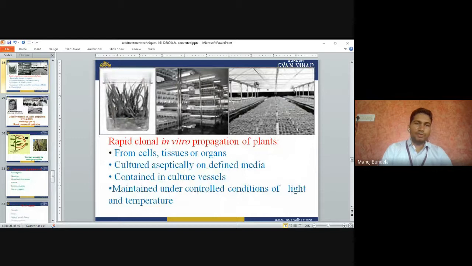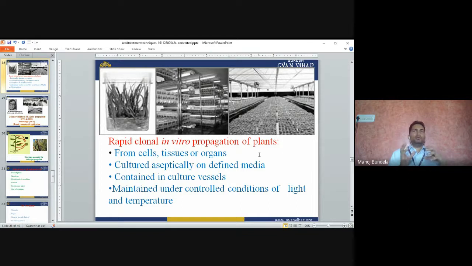These are the labs we use. This is the tissue culture lab. In that we develop the plants, and these are the plants. After development of the plant in tissue culture, we will not directly send that plant into the field. Why? Because the temperature in tissue culture is less as compared to the outside temperature.